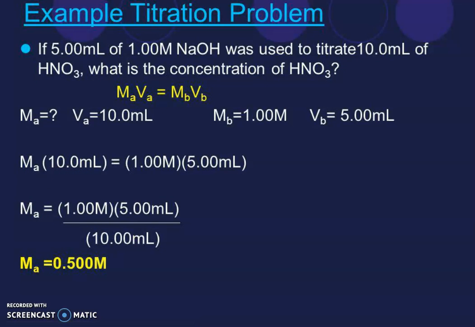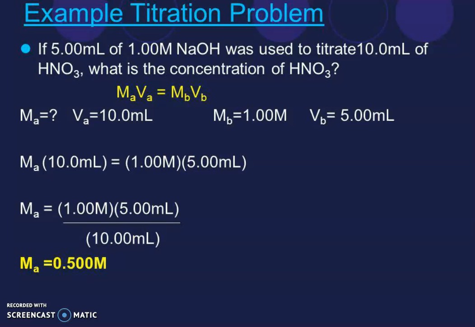Now examples, titration volumes. If 5 ml of 1 molar sodium hydroxide was used to titrate 10 ml of nitric acid, what is the concentration of nitric acid? So Ma Va is equal to Mb Vb. So Ma is equal to what? Va is equal to 10 ml, Mb is equal to 1 molar and Vb is equal to 5 ml.